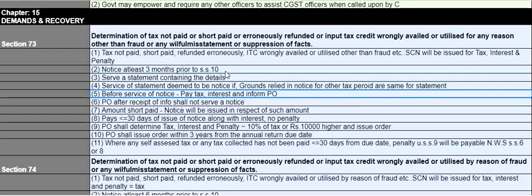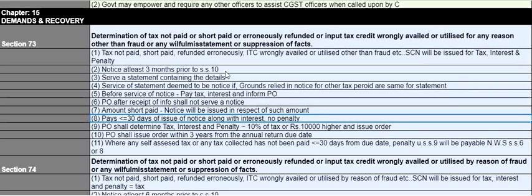If you pay tax and interest before service of notice, you can pay that and inform the proper officer, so there is no need to pay any penalty. Proper officer, after receipt of information, should not serve the notice, and if he notices that there is any short payment, then to that extent he can issue a notice. That is about voluntary payment of taxes and interest.